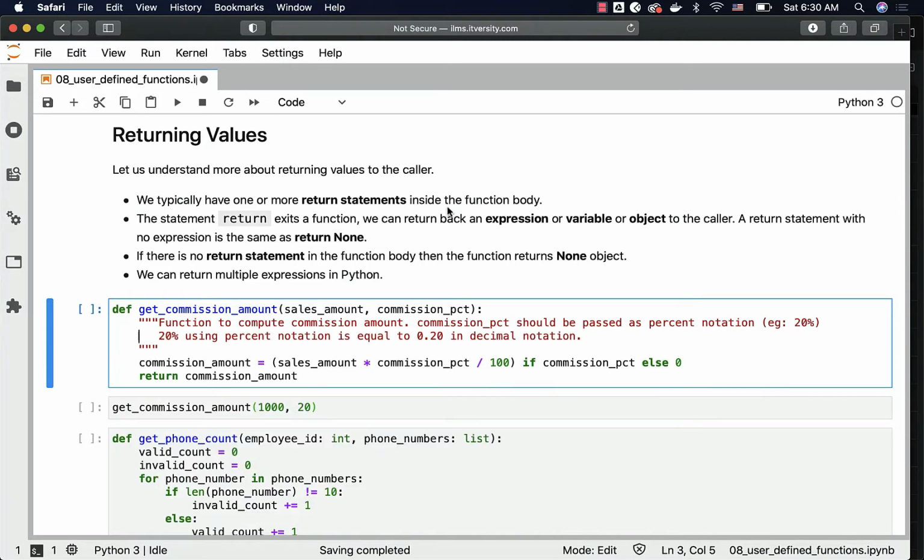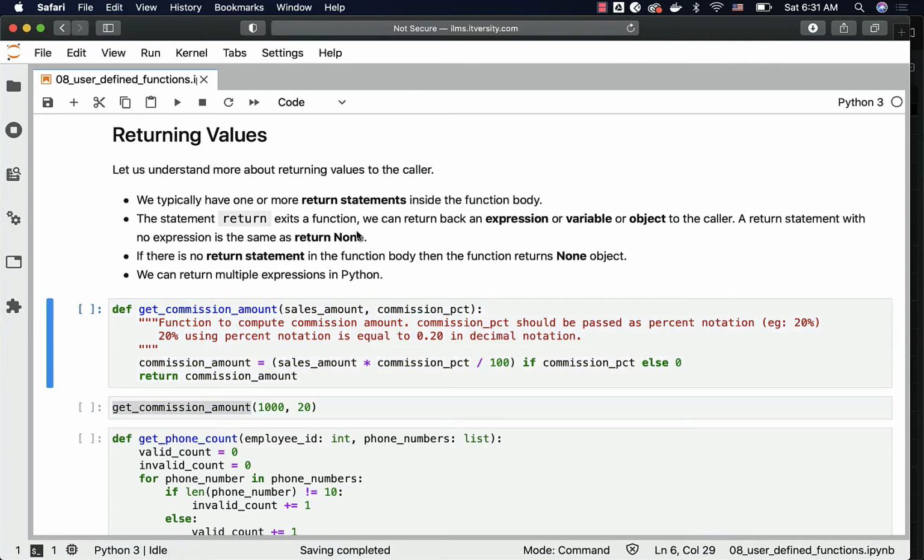For example, if you want to return different values based upon different conditions, as part of the if-else condition, we might have to define multiple return statements. However, only one return statement will be executed. Once the return statement is executed, the control will go out of the function to the caller who called that function.